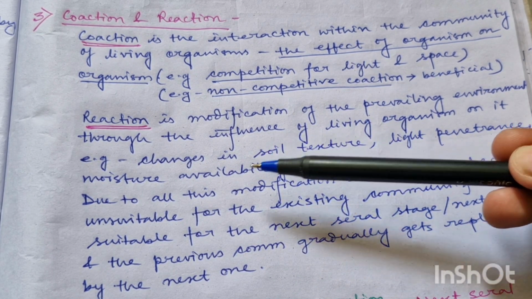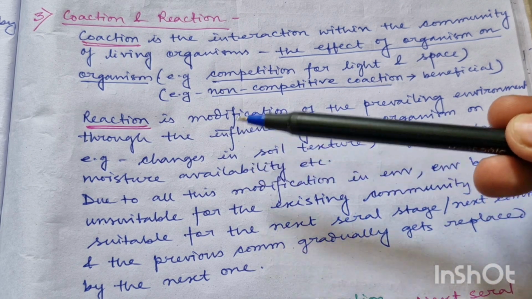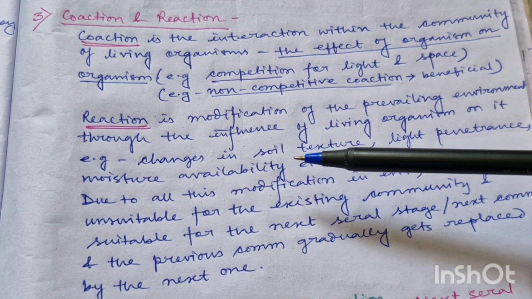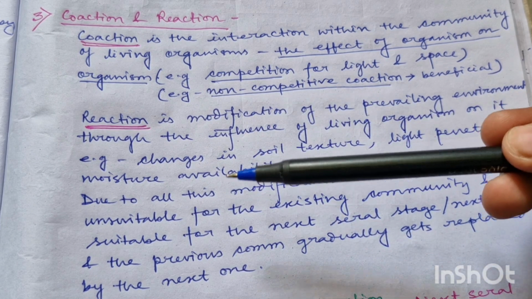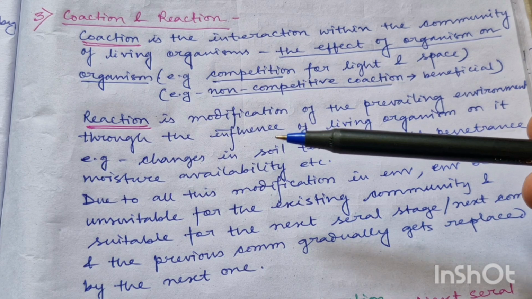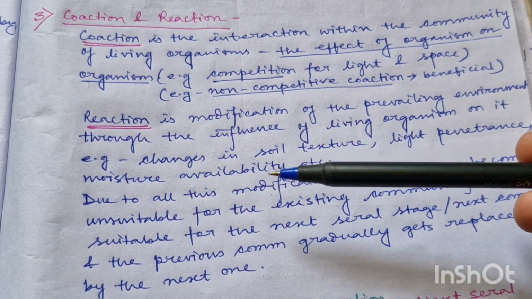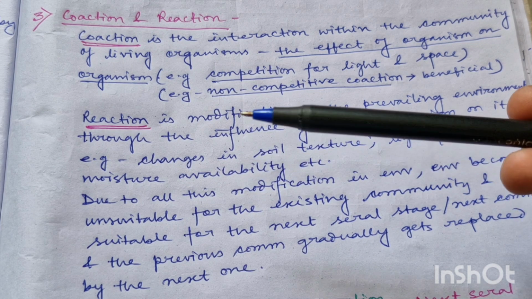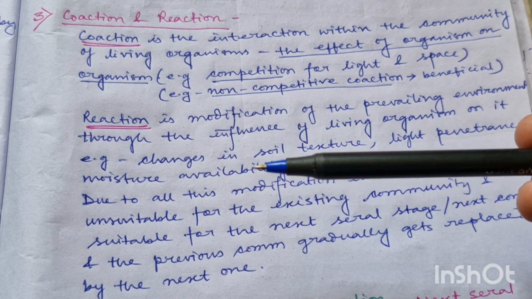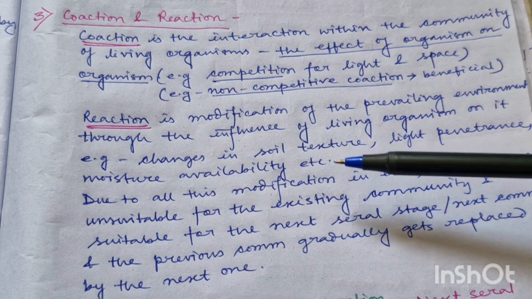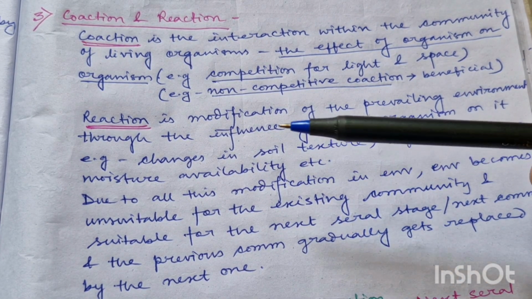Say there was a barren land and now annual herbs are there. At first there was no organic matter in that barren land, but now the annual herbs have grown there as pioneer species. When these pioneer species die and decay, the soil will get enriched with their dead and decaying matter, and nutritional availability in the soil will increase. As a result, the soil texture will get changed. So here the organism is changing the environment.